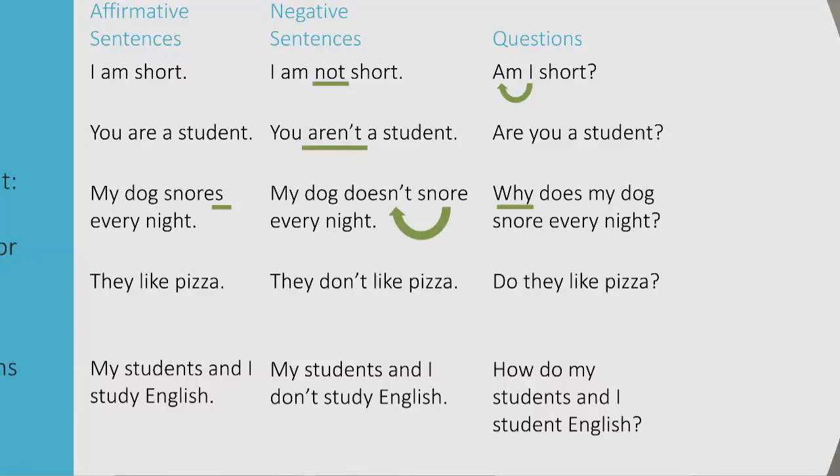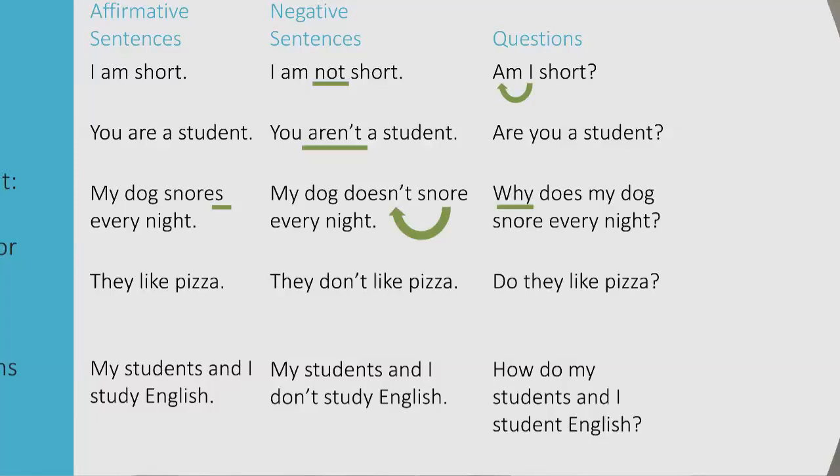To make questions, we're going to switch the subject and the first part of our verb. In be questions, questions with the verb to be in the simple present, that's going to look like, am I short? Are you a student? For every other verb in the simple present tense, we're going to keep that auxiliary do or does.